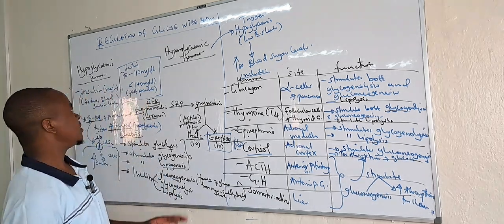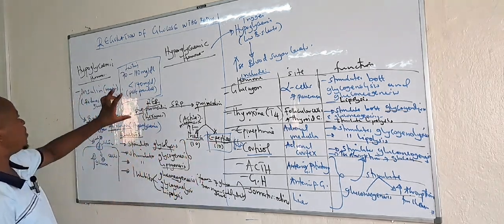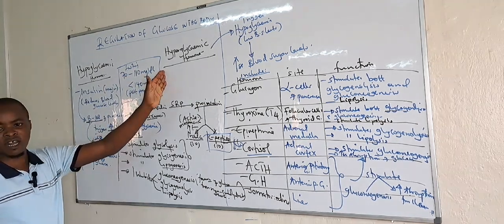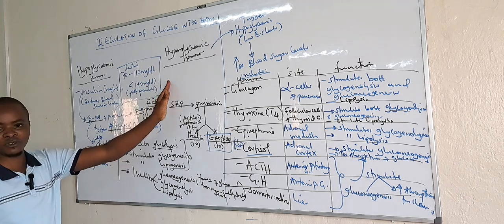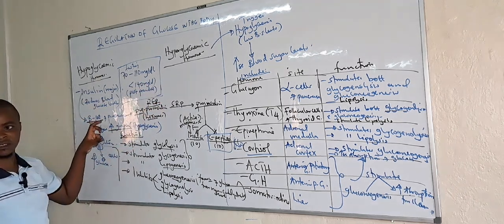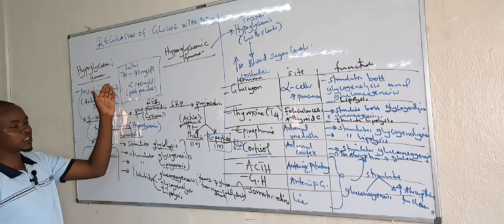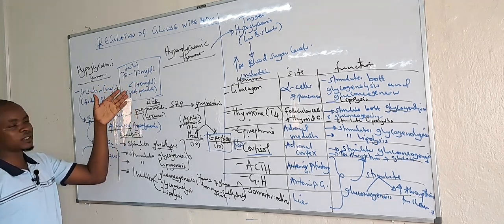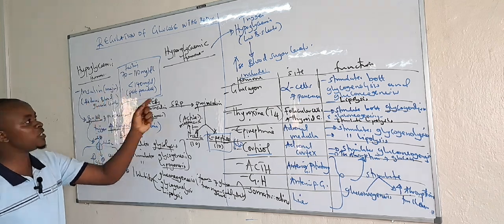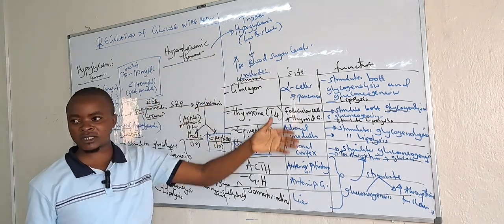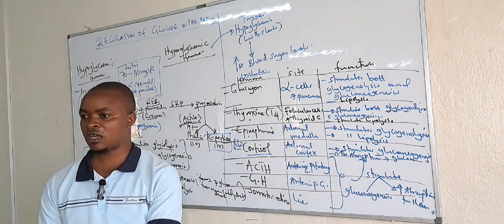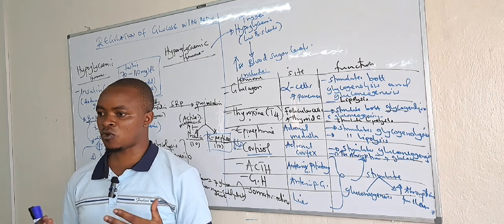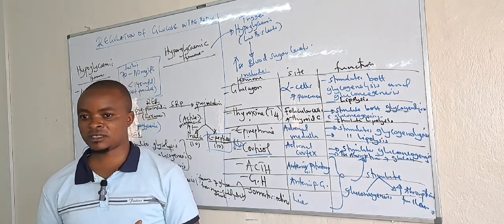So that is how the body controls. Whenever the blood sugar level goes above 110 for fasting and above 140 for postprandial, insulin is produced, isn't it? Then whenever sugar levels go below 70 for fasting and I think it's below 126 for postprandial, then we see the hyperglycemic hormones coming in. And all of them work together to ensure sugar levels remain in a normal range. That is how glucose levels are regulated in the body.